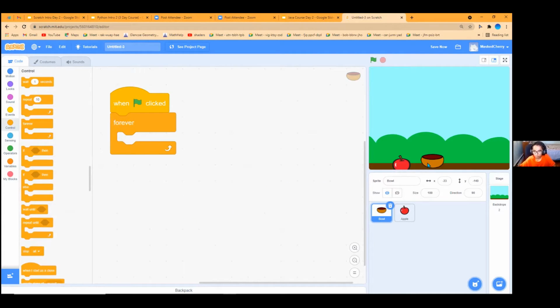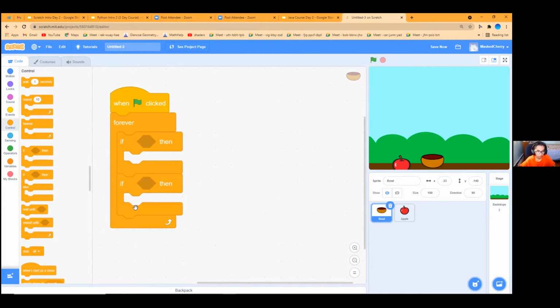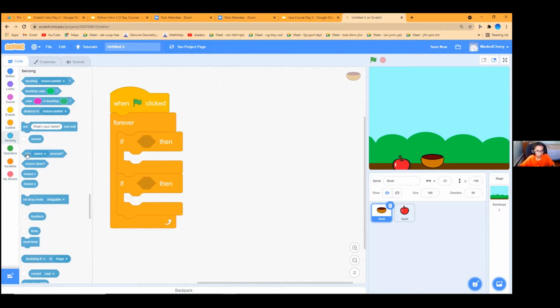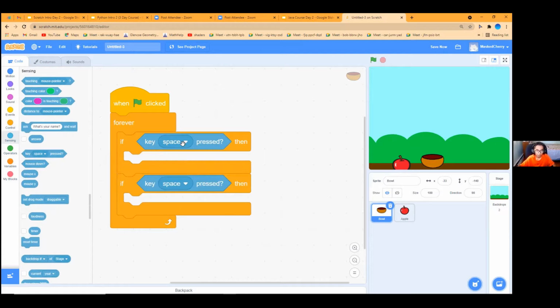Now, to code that, we're going to get two of these if blocks and put them right underneath each other. The next block that we're going to need is in the sensing. In sensing, it should say when this key space is pressed. So we're going to drag two of those in here. For one of them, as you know, we're going to make it right arrow. It should say right here, up arrow, down arrow, right, left. Let's do right first. And for the second one, we're going to make it left.